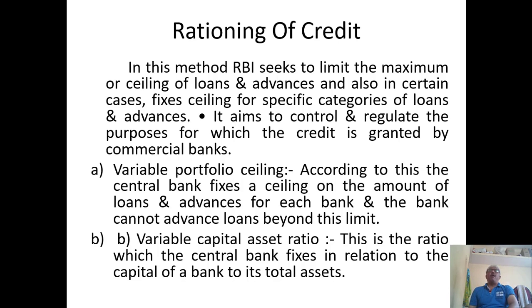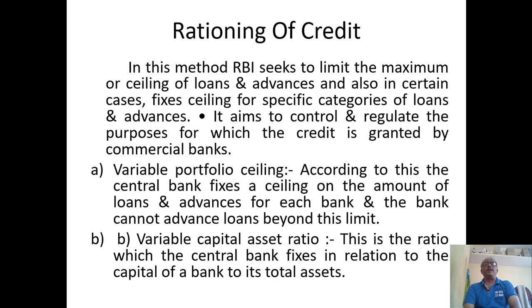In this method, RBI seeks to limit the maximum or ceiling of loans and advances, and in certain cases fixes a ceiling for specific categories of loans and advances. It aims to control and regulate the purpose for which credit is granted by commercial banks. The variable portfolio ceiling.